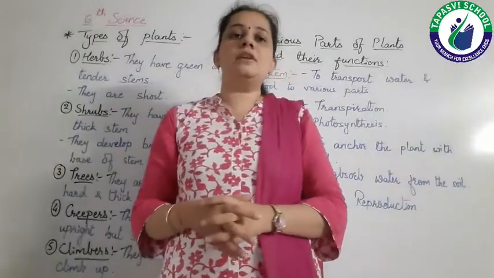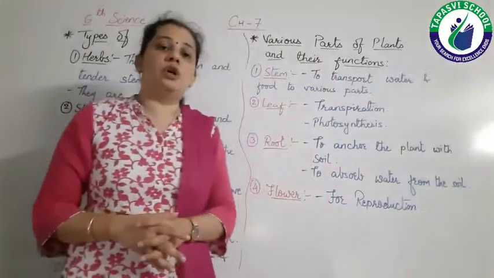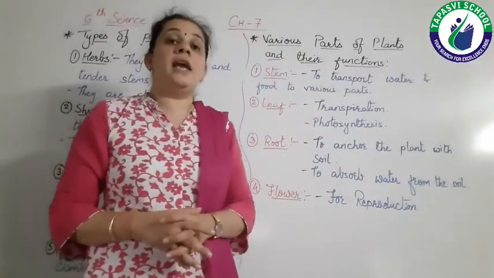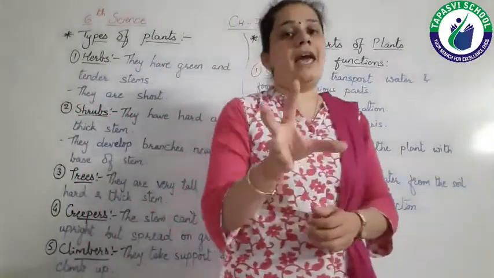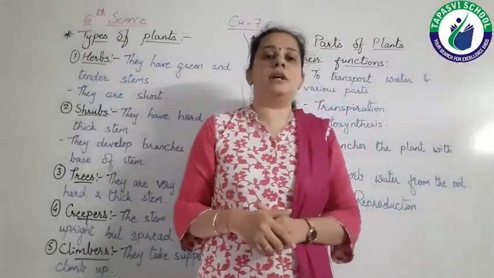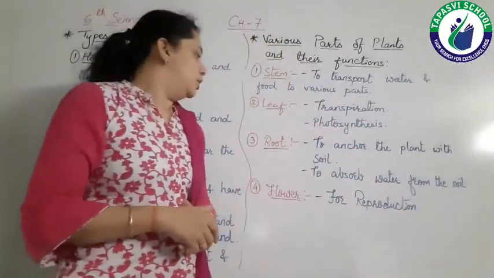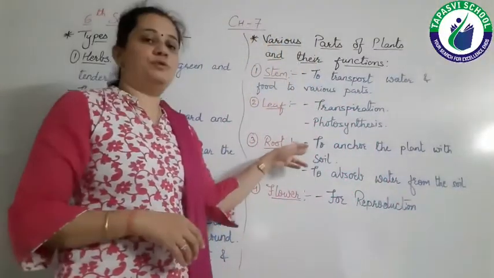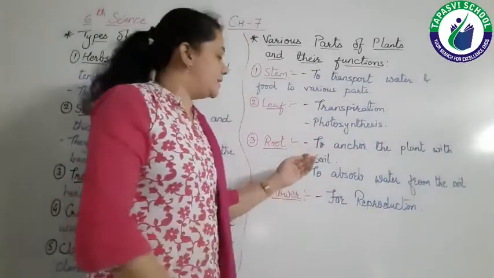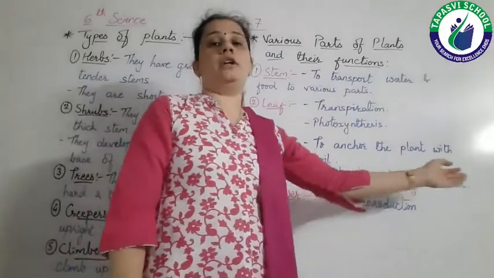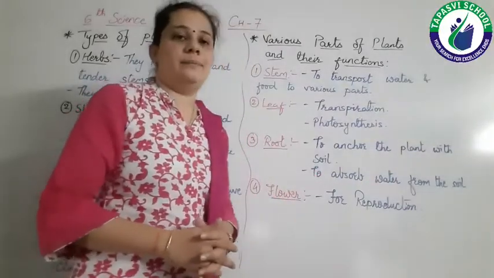So the function of root is to hold the plant tightly with the soil as well as, as we discussed earlier, they absorb the water from the soil, right? So roots have two functions, that is to anchor the plant with the soil as well as to absorb the water from the soil.